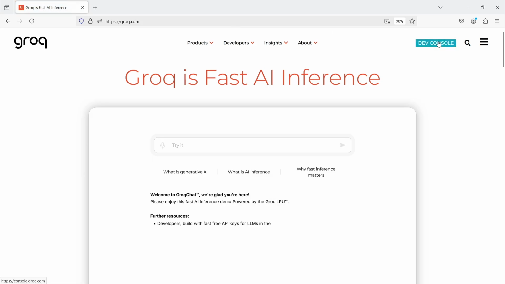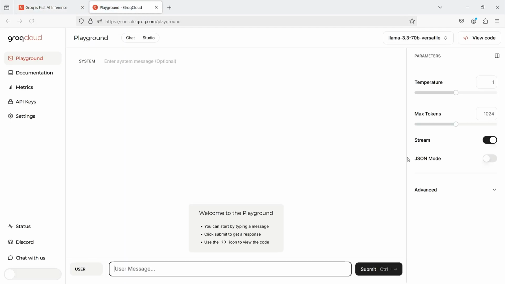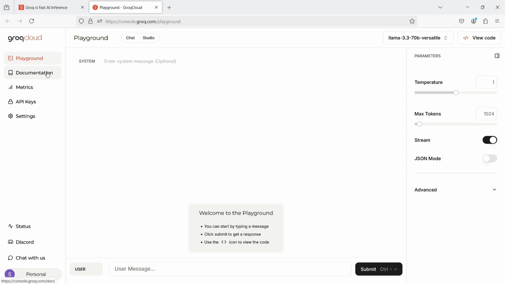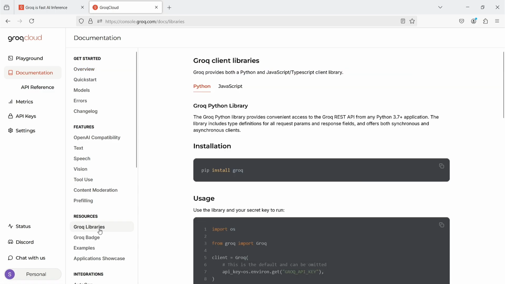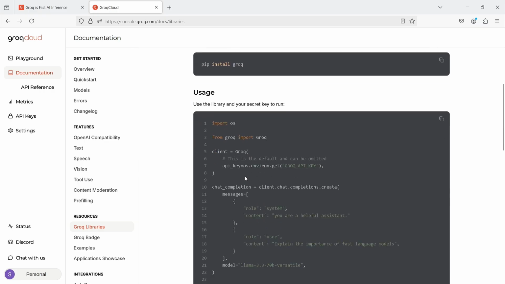I'll open the console again. The documentation is in the menu on the left side. I choose Groq Libraries because the native library interests me the most for now. I have the documentation for Python here. First and foremost, you need to install the library using pip install Groq.